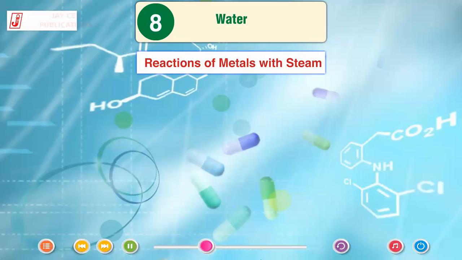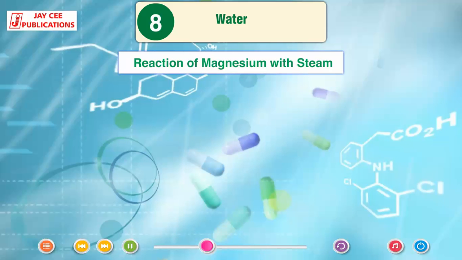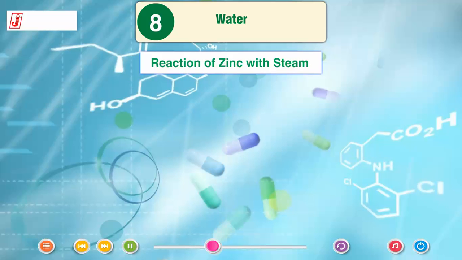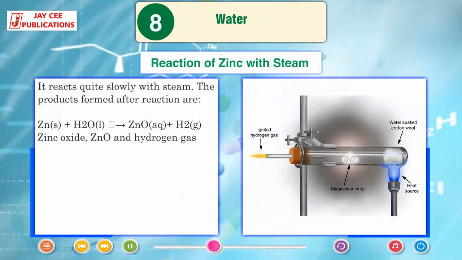Reactions of metals with steam. Reaction of magnesium with steam. It reacts vigorously with steam. After reaction, the products formed are magnesium oxide, MgO, and hydrogen gas: Mg(s) + H2O(l) → MgO(aq) + H2(g). Reaction of zinc with steam. It reacts quite slowly with steam. The products formed after reaction are zinc oxide, ZnO, and hydrogen gas: Zn(s) + H2O(l) → ZnO(aq) + H2(g).